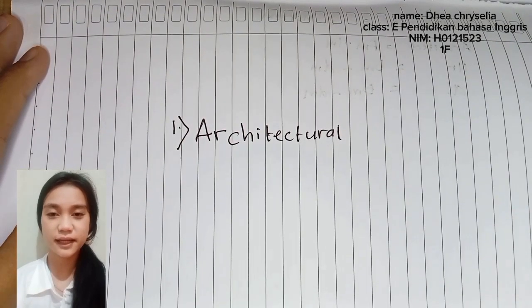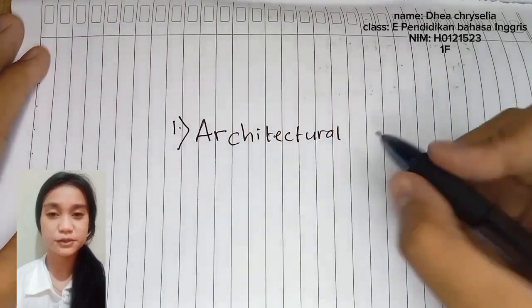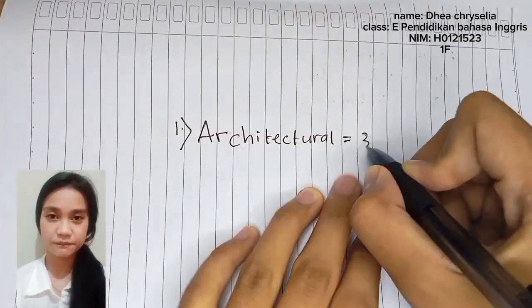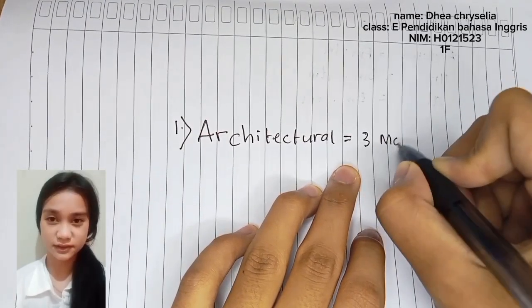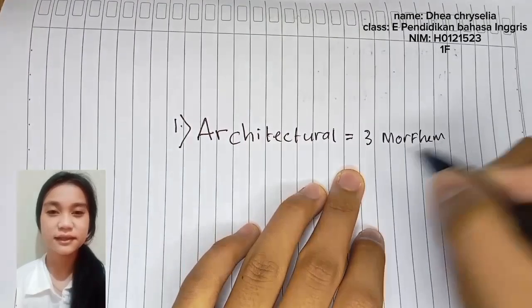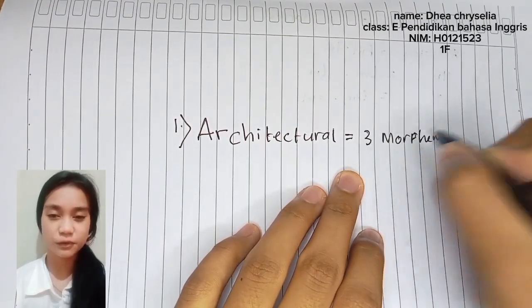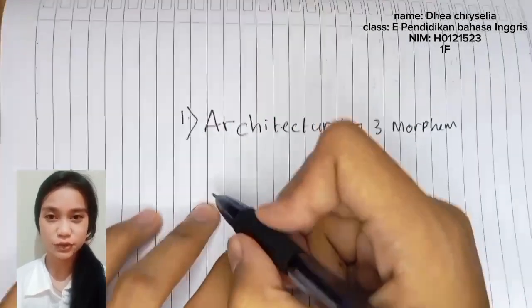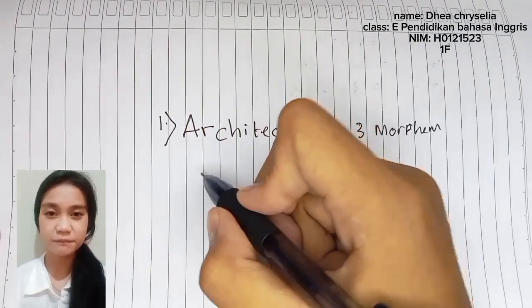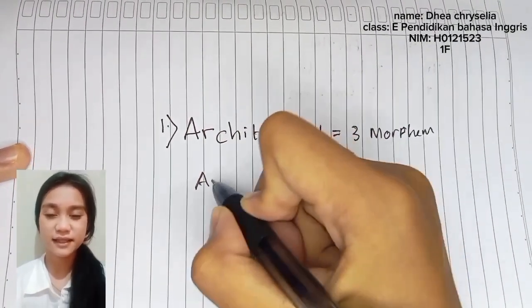My name is Dia Crescelia and today I want to discuss some questions regarding morpheme. For the first question, we analyze the word architecture. From this word, we identify that it consists of three morphemes. The first morpheme is architect, which serves as the root and is classified as a free morpheme, and because it can stand alone without any prefix or suffix, we label it as FM with the subtype lexical morpheme.